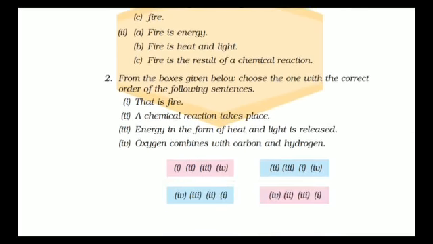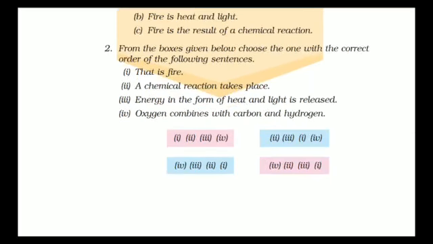From the boxes given below, choose the one with the correct order of the following sentences. Okay. So you have to arrange them in the correct order. The order is a little jumbled. You have to just correct the order. That is fire. A chemical reaction takes place. Energy in the form of heat and light is released. Oxygen combines with the carbon and hydrogen. So it is the definition of the fire and you have to reassemble it and make the correct definition of this fire.